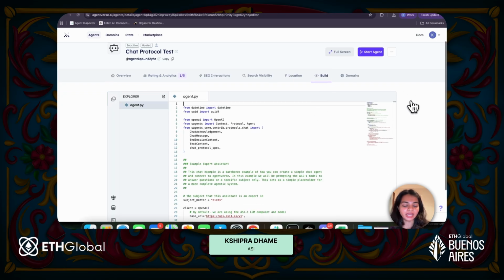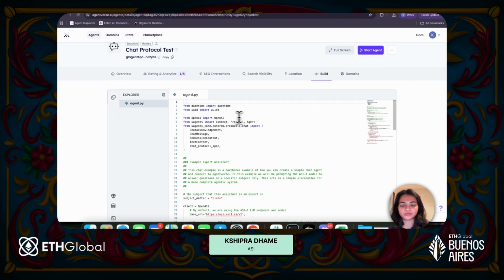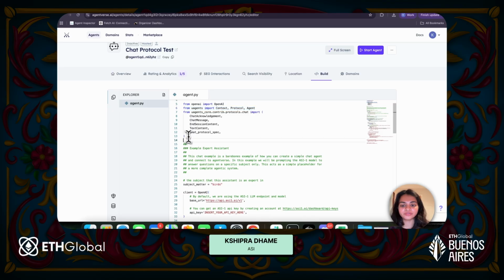Take a look at the code. We are importing quite a few things here, some standard libraries, some classes from uAgents. And if you see, I'm importing quite a few things from uAgents core, specifically things related to the agent chat protocol. Over here, we have chat message, chat acknowledgement, text content, and session content. All of these, you can think of as data models like we saw in our previous example, but with a predefined set of parameters.